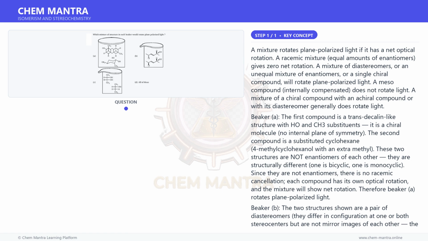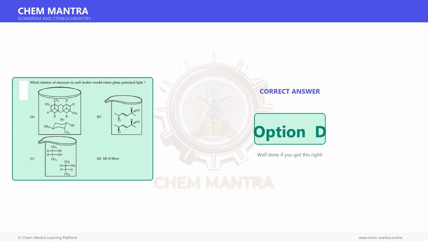Since all three beakers, A, B, and C, contain mixtures that rotate plane polarized light, the answer is all of these. Why other options fail? Options A, B, and C alone are each correct individually, but the question asks which beaker's mixture rotates plane polarized light. Since all three do, option D, all of these, is the most complete and correct answer. Therefore, the correct answer is option D.